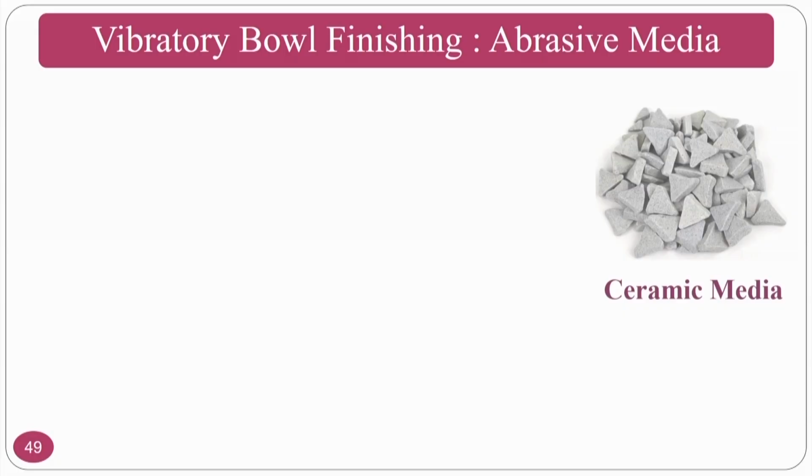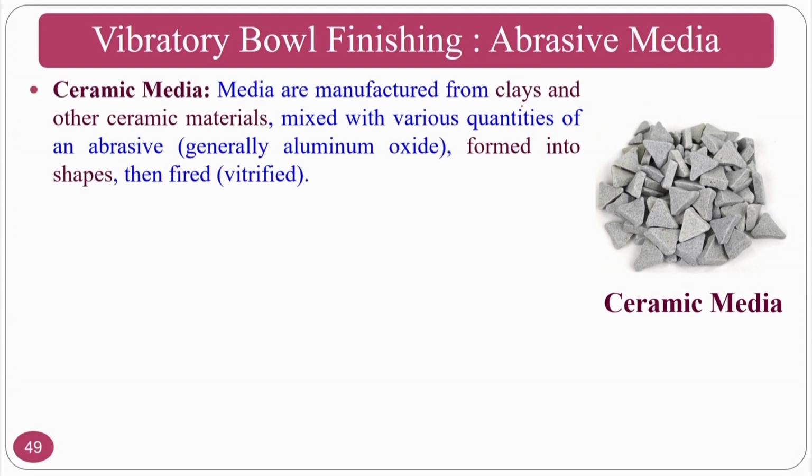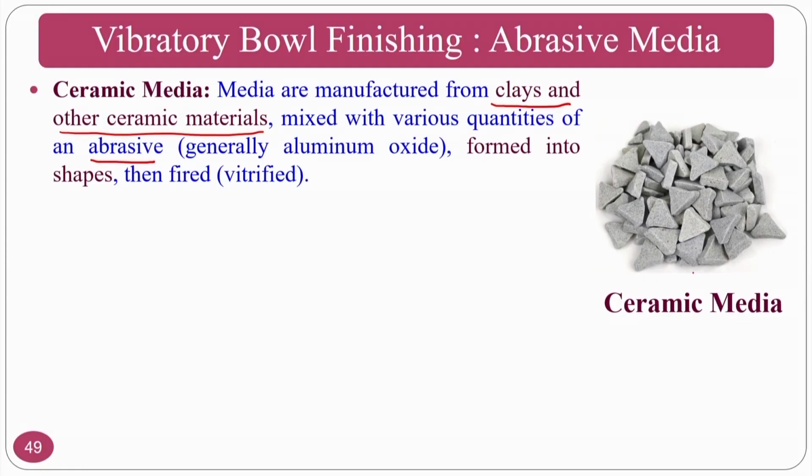In abrasive media, if you see the ceramic medium, ceramic media is manufactured from clay as well as other ceramic materials mixed in various quantities. That is, abrasive particles are mixed with this clay. Basically, in grinding wheel specifications, vitrified bonding is made up of clay, so similar things you can do here also. You take abrasive particles, mix them with the raw material clay and mold them into different shapes. Here triangular shapes are given.